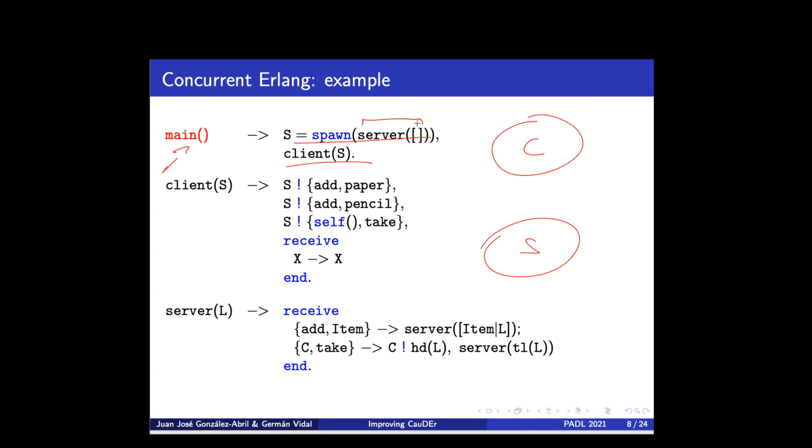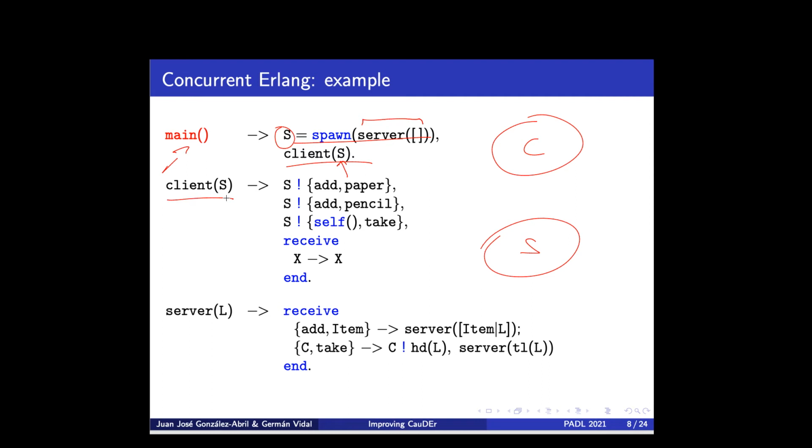which somehow represents the initial state of the server. So spawn returns the PID of the new process, the server, and then we pass this value to a call to function client. Spawn is asynchronous, which means that we create the new process as a side effect, but we continue with the call to function client. Well, you can see function client here.